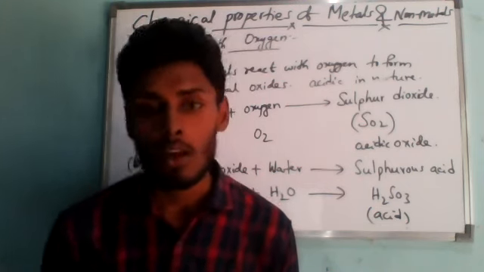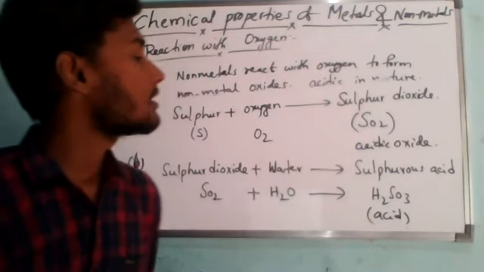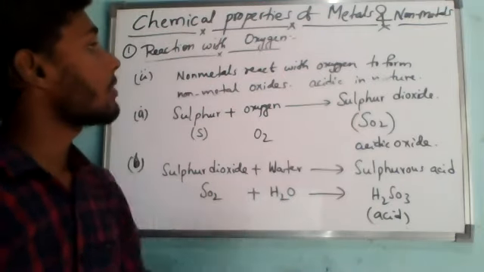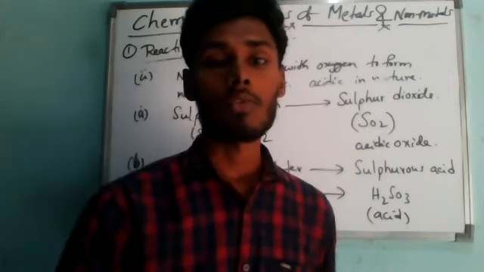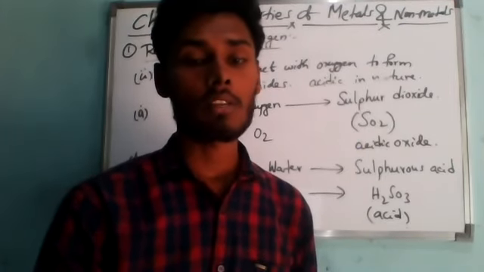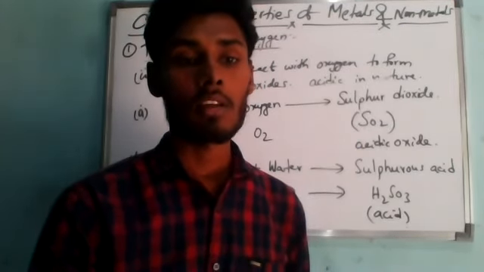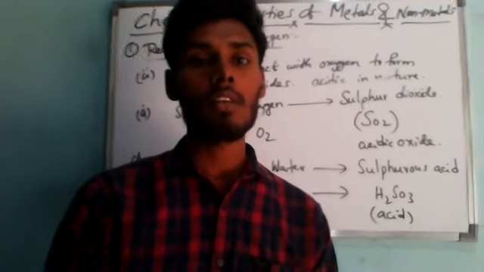So this is the first chemical property of metals and non-metals, that is, reaction with oxygen. With this, I'm going to end today's session. In the next class, we are going to study the next chemical properties of metals and non-metals.